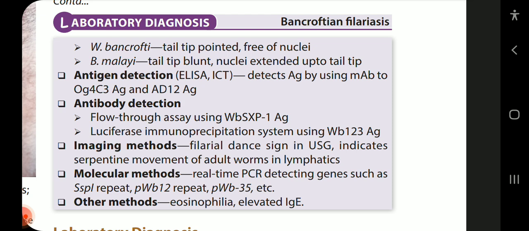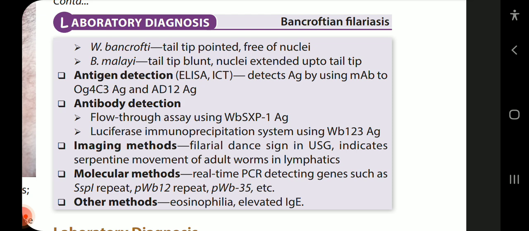Antigen detection: ELISA or ICT detects antigen by using antibody to Og4C3 antigen and AD12 antigen. Antibody detection: flow-through assay using WBSXP1 antigen, and luciferase immunoprecipitation system using WB123 antigen.